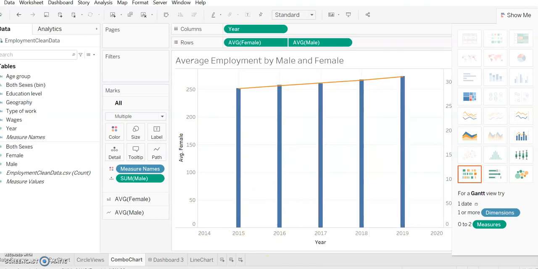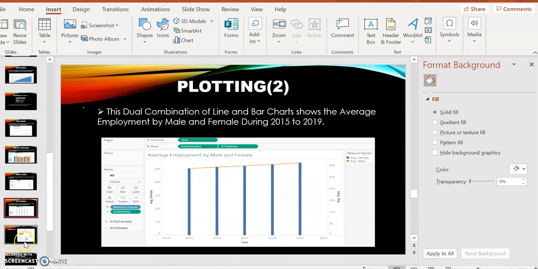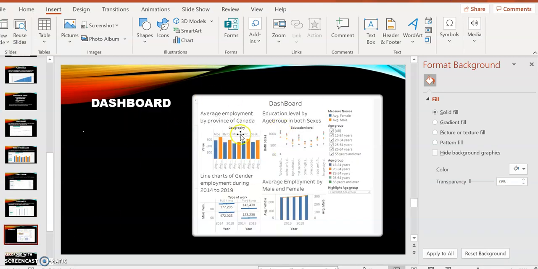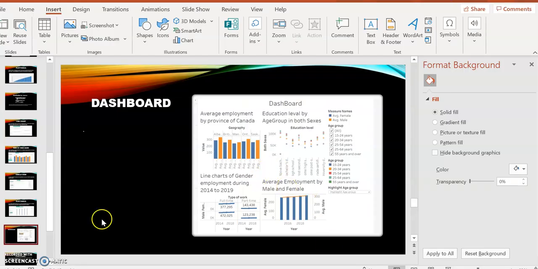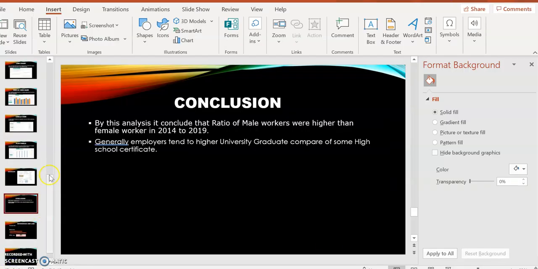You can see that. So this is the dashboard. We can retrieve the story of this dashboard. These are the four charts that we discussed. This is the bar chart, line chart, a combo chart, and this is the small, sorry, I forgot the name. This is the circle view chart. From this, we can conclude that the ratio of male workers was higher than female workers from 2014 to 2019. And the second thing we